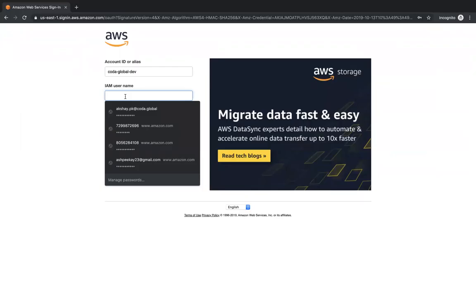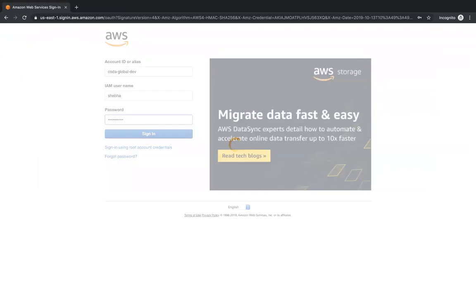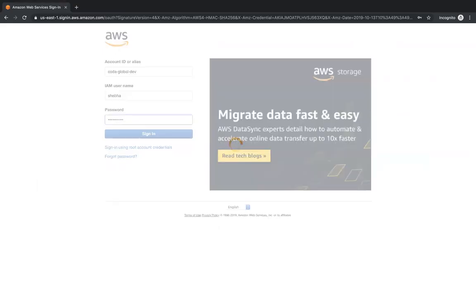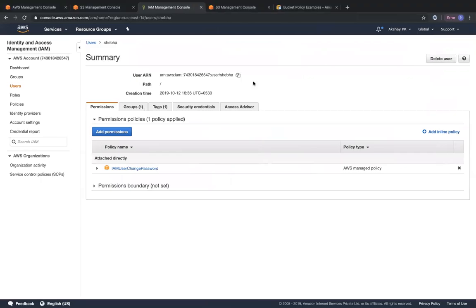Okay. So the IAM username is Shiba. The password that I gave for her should be this one. Okay, so it's incorrect. Let me just do it once more. Okay, so probably I think did I give some other password? Okay, not this one. Okay, so probably what we can do right now is I'll show you how to change the password for the user also.